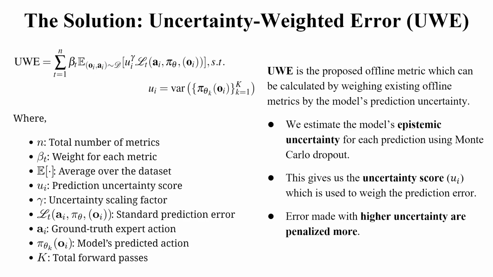Standard metrics treat all errors equally, whether the model was confident or not. So we propose a new metric to fix this, the uncertainty weighted error, or UWE. First, we estimate the model's epistemic uncertainty for a given decision using Monte Carlo dropout. This gives us an uncertainty score. Then, as the equation here shows, we use that score to weigh the prediction error. In short, errors made with high uncertainty are penalized much more heavily.